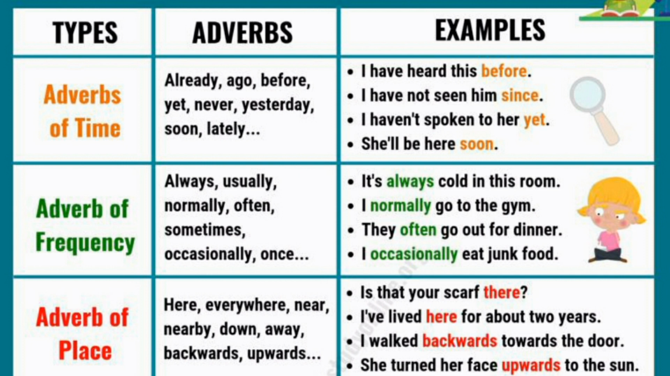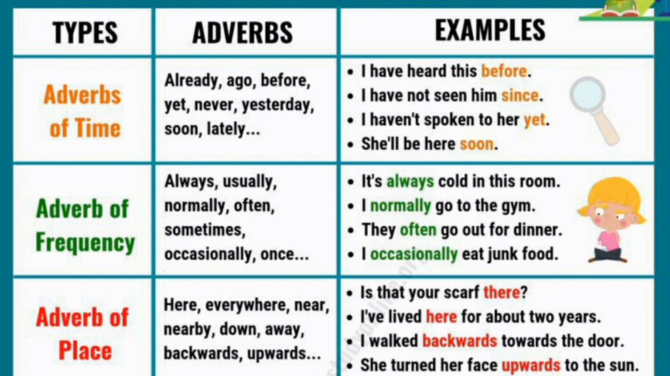Now, let us look at adverb of place. Examples: here, everywhere, near, nearby, down, away, backwards, upwards. An example of adverb of place is: I've lived here for about 2 years. Here is an adverb of place because it tells where.